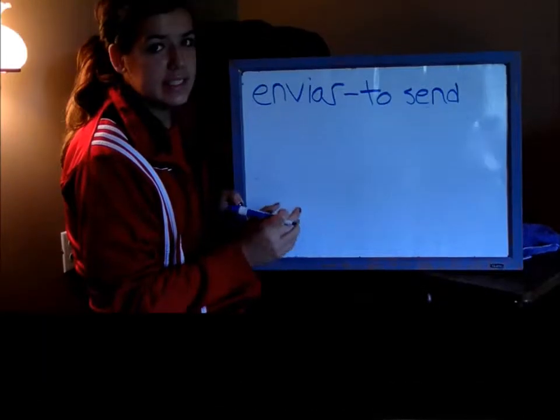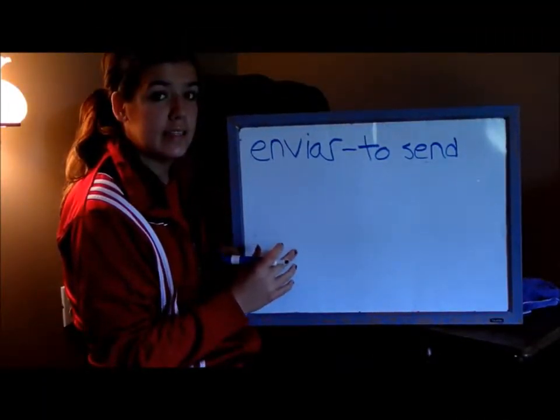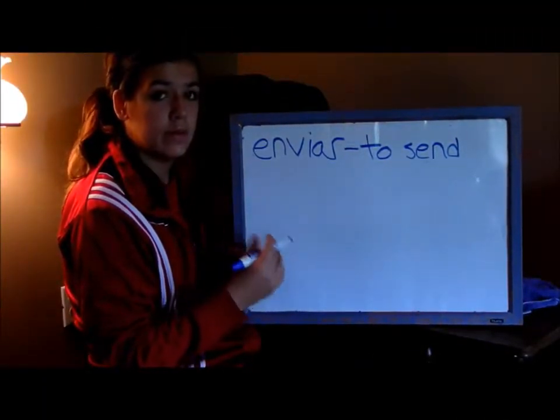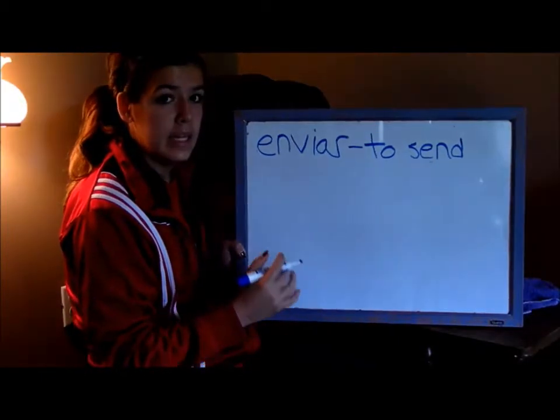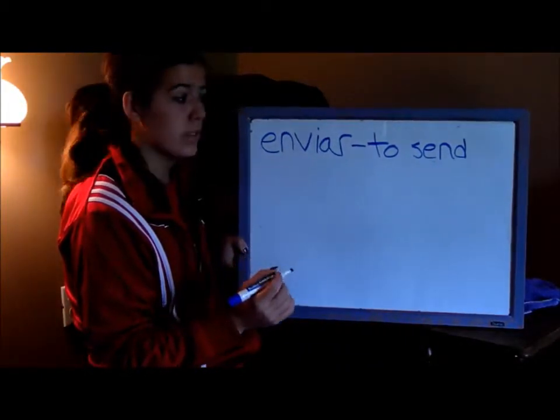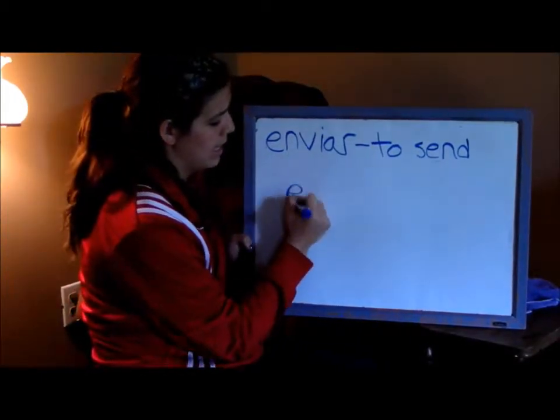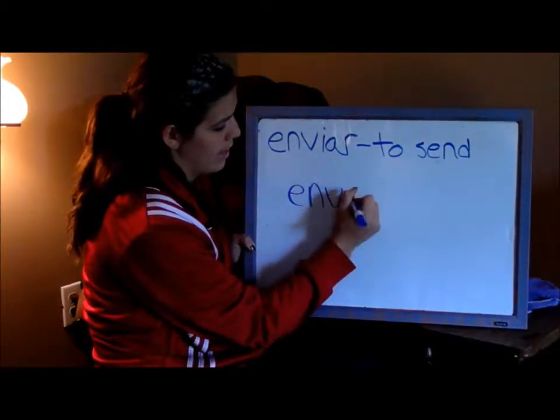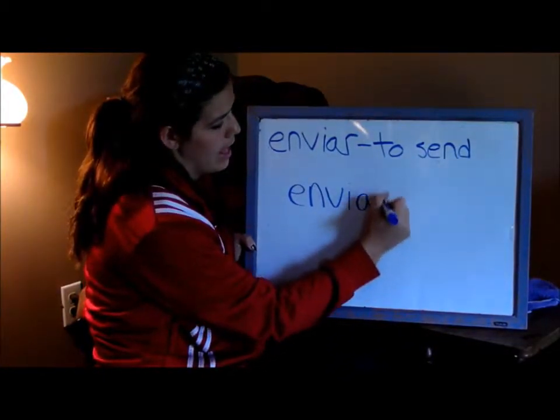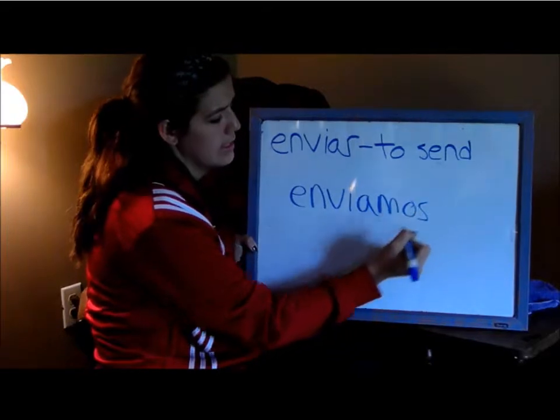This is an example of a sentence with a preterite AR verb. Nosotros enviamos un regalo a la escuela. The verb in this sentence is enviar, which means to send. Now, the preterite tense of this verb for nosotros is enviamos. The ending for that is amos. So you write it like this: E-N-V-I-A-M-O-S. Enviamos.